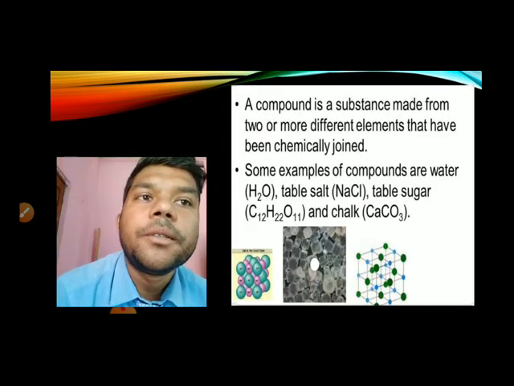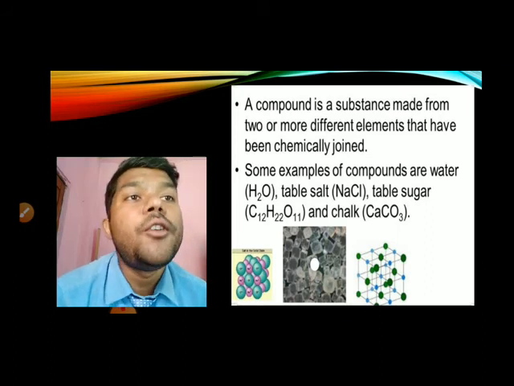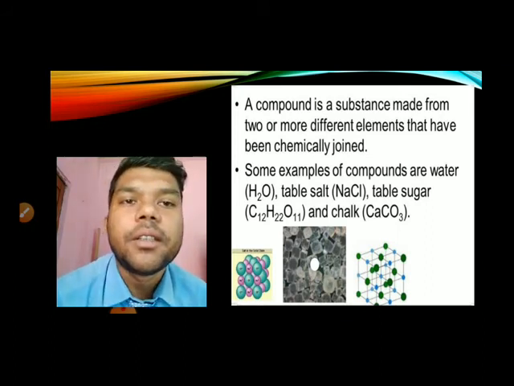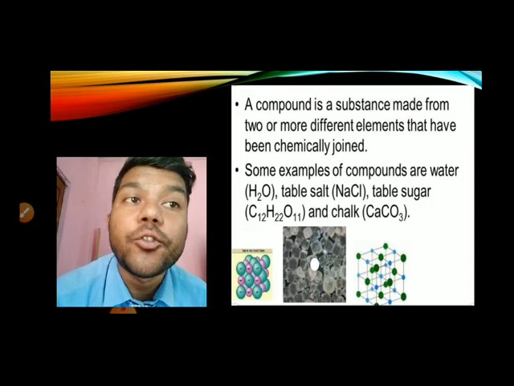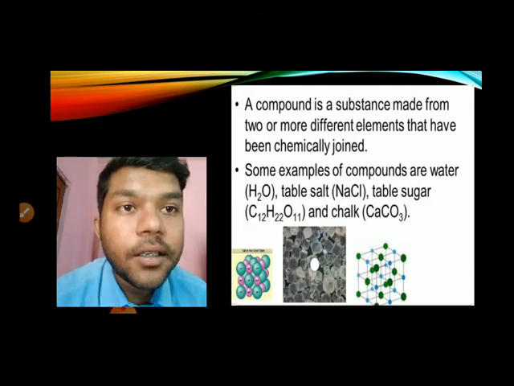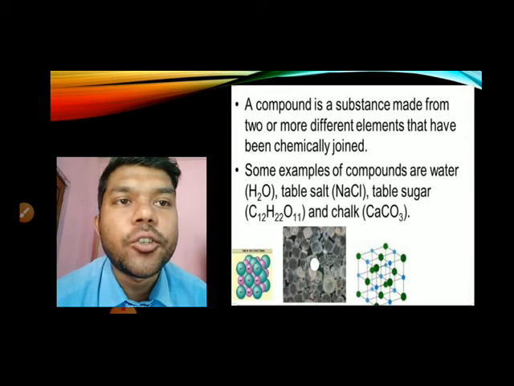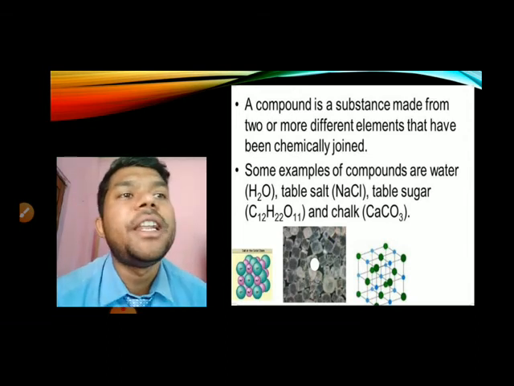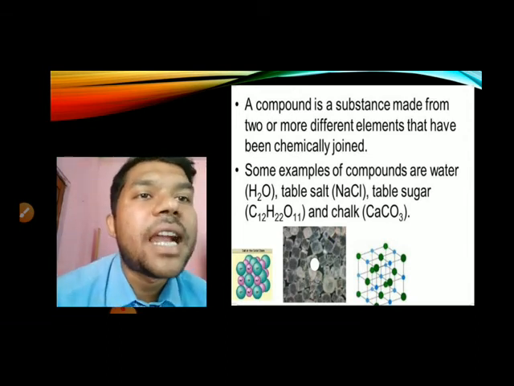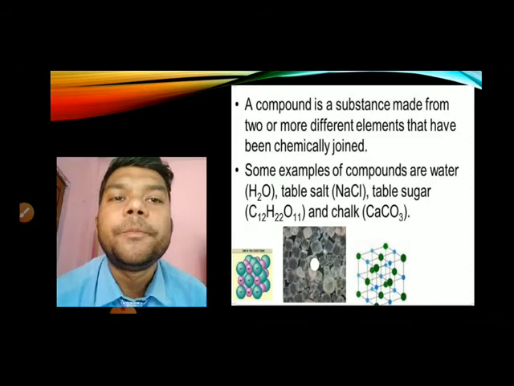Next, compound. Compound is made from two or more elements, when two or more elements are combined together. So we are talking about water. In water there are two elements, one is hydrogen, one is oxygen. So different elements that have been chemically joined.